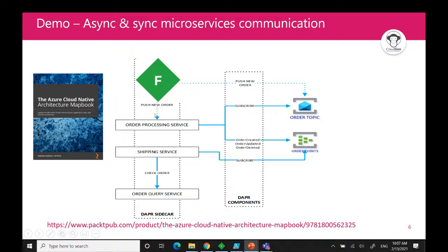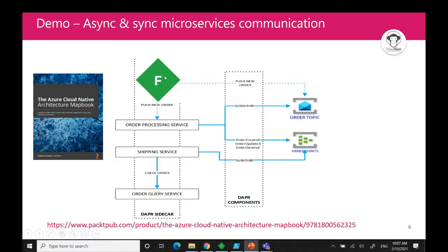And basically here we have 3 services. It's a typical example when you talk about microservices. So we have an order processing service. We have a shipping service that will basically start the shipping process upon order creation. But what I want to illustrate in this example is basically the communication aspects, right? I don't care about the orders. I just care about the synchronous and asynchronous communication and how to make this available in the .NET Core app. So all these services here are built with .NET Core.